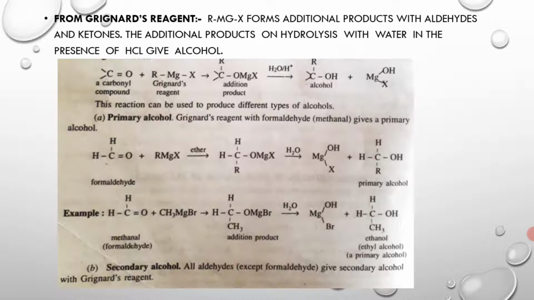Similarly, for secondary alcohol, all aldehydes except formaldehyde give secondary alcohol with Grignard's reagent.